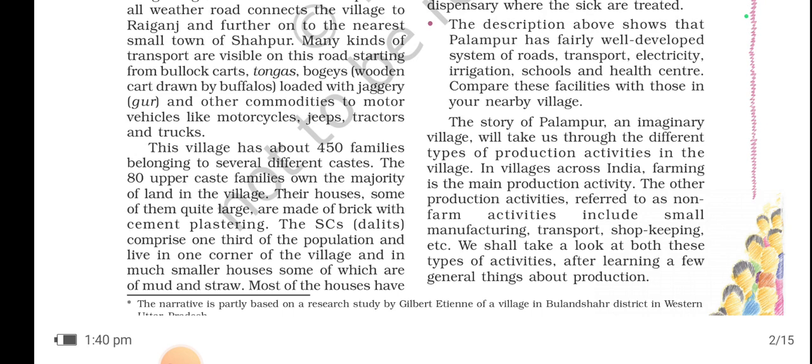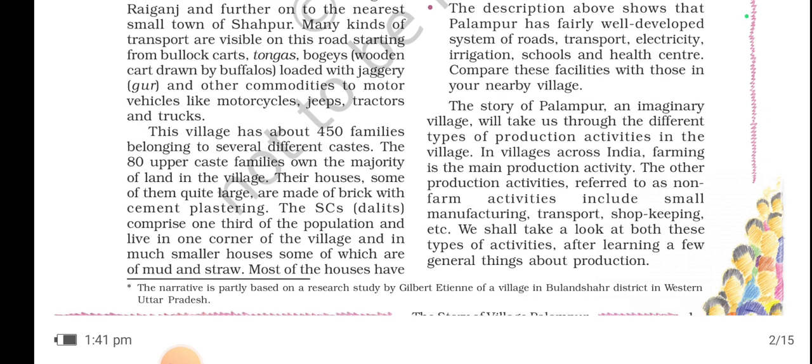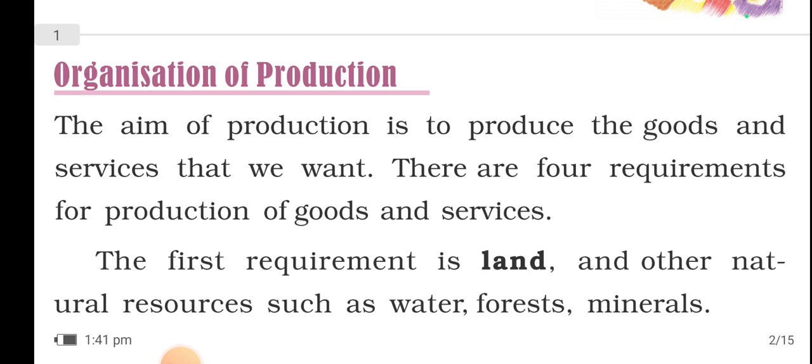We shall take a look at both these types of activities after learning a few general things about production. Organization of production. The aim of production is to produce the goods and services that we want. What is the aim? Tell me, what is the aim of production here? The aim of production is to produce the goods, meaning to make, to create, to generate the goods and services that the people want.